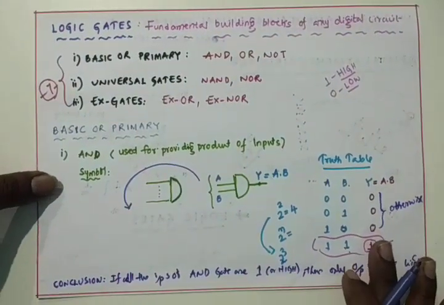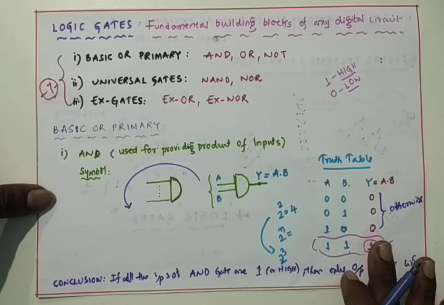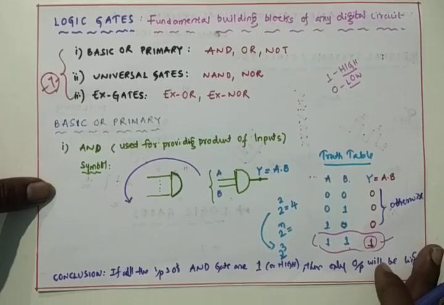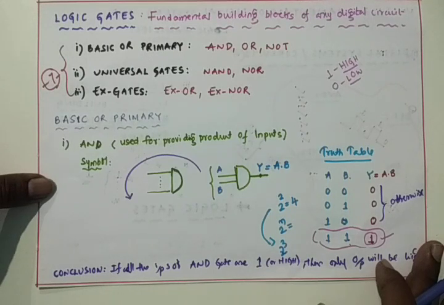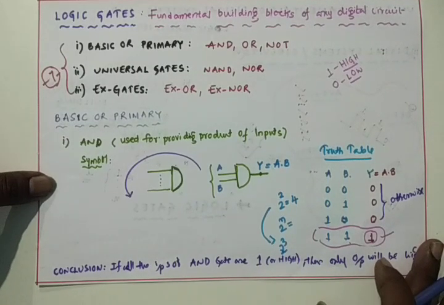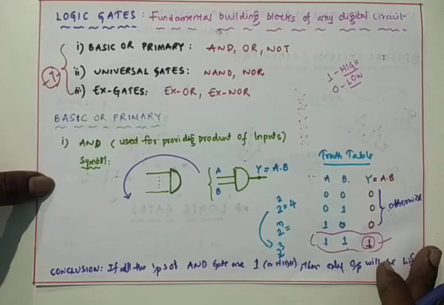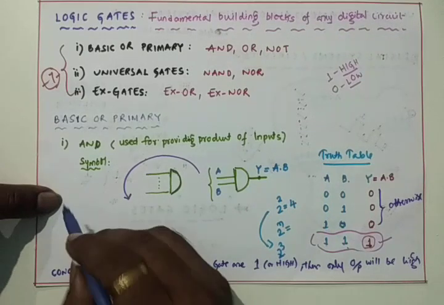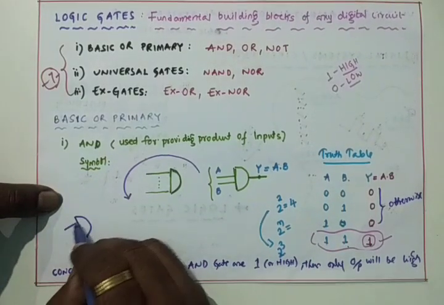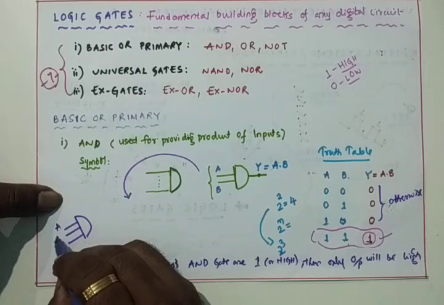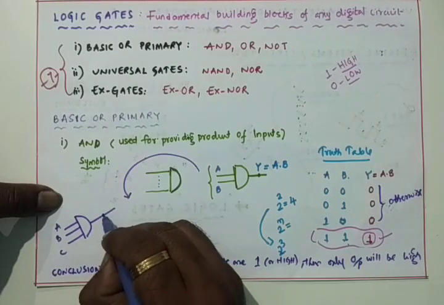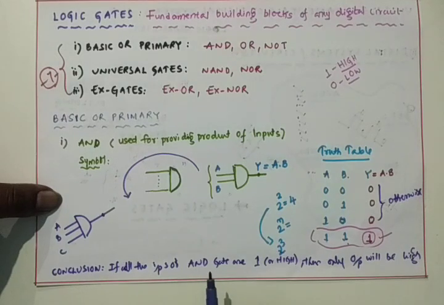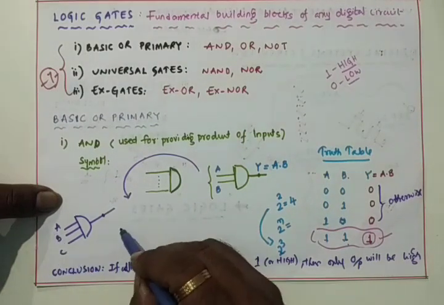In the definition of logic gates, I explained that a logic gate is a fundamental basic building block of any digital system. It can work with at least one input. And the second point: whatever the number of inputs, the output will be only one line, that may be 0 or 1. So now I am going with another AND gate with 3 inputs, A, B, C. The output remains one line only. Here ABC means 3 inputs are there.